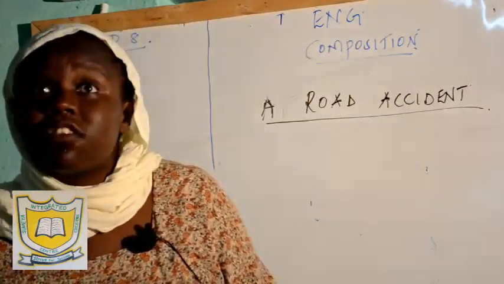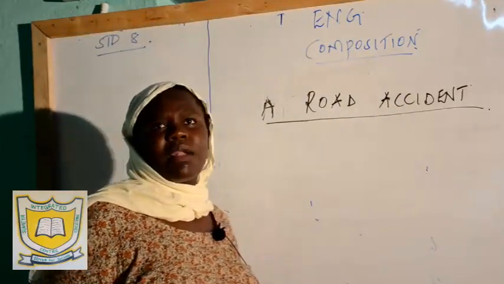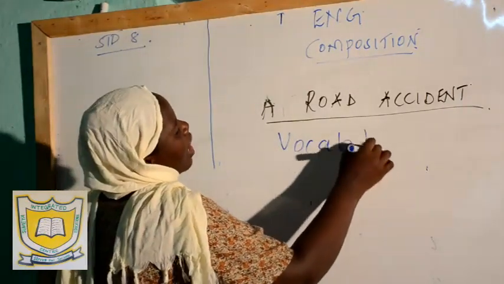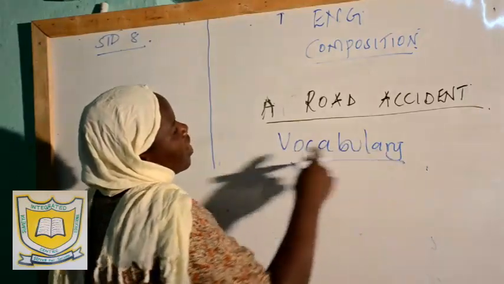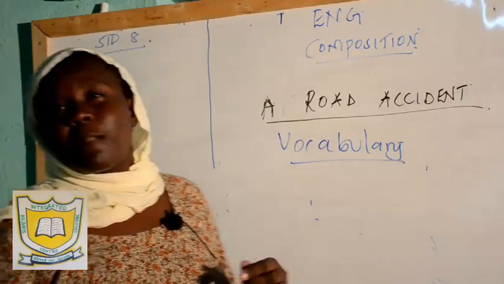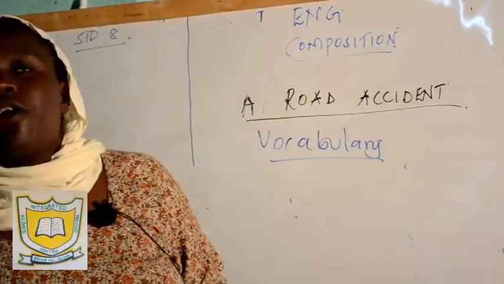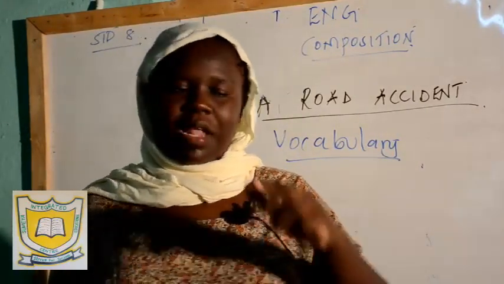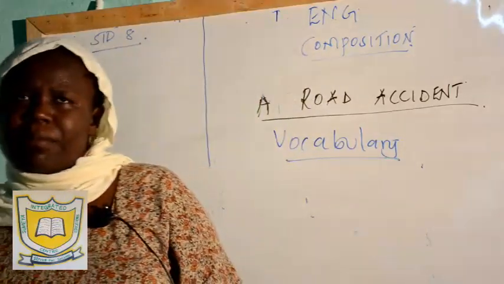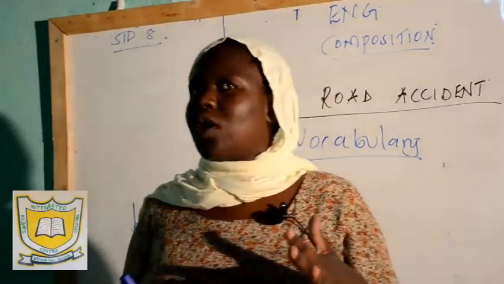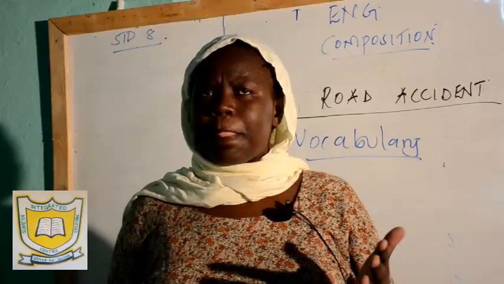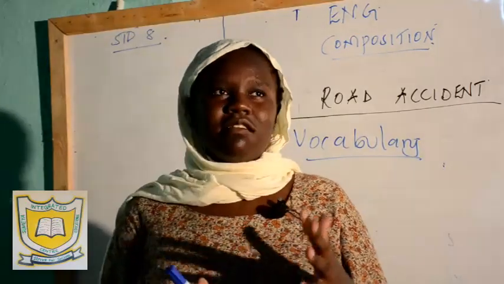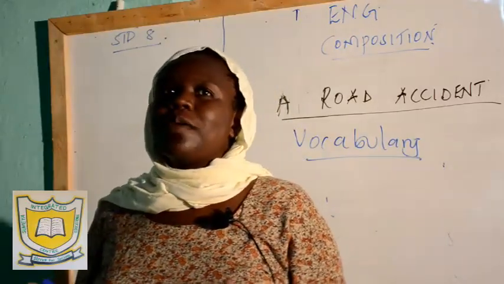Now, for every composition there must be vocabulary. What is the importance of having the correct vocabulary to talk about a certain topic in a composition? For example, if I want to write a composition about a wedding, then you should know the correct vocabulary. The man getting married is called a bridegroom. The woman getting married is called what? A bride. Now, you should know that a bride is the lady and the bridegroom is the man.